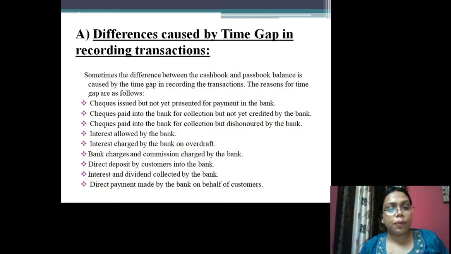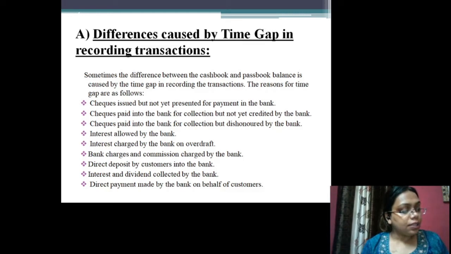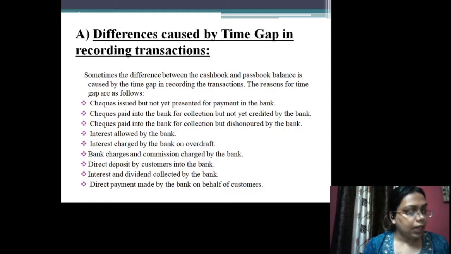Third is checks paid into the bank for collection but dishonored by the bank. So checks are paid into the bank for collection, but they are dishonored by the bank. What does this mean? This means that when the checks received from outside parties are deposited with the bank, these are immediately recorded on the debit side of the bank column of the cash book.